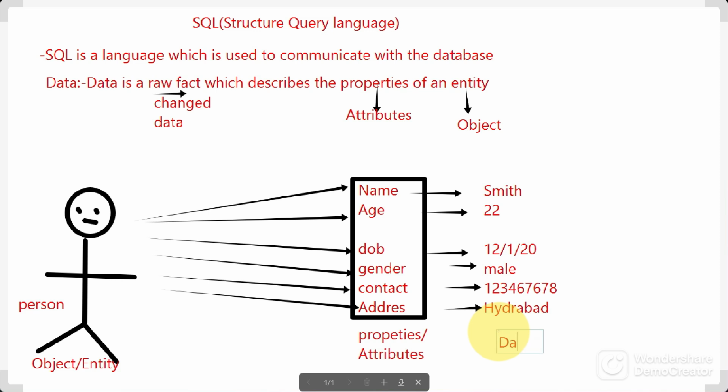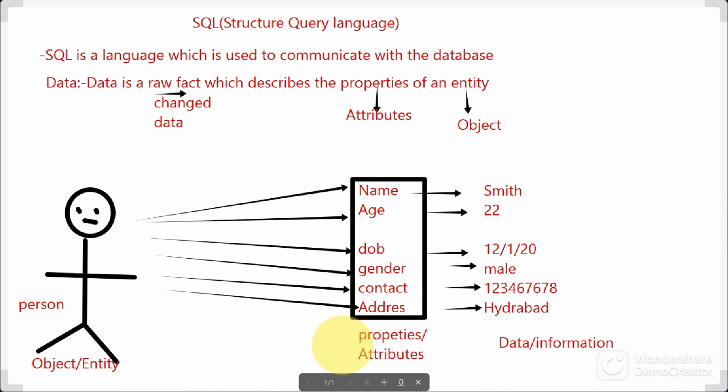Every object has properties or attributes, and every attribute or property describes its information or data.